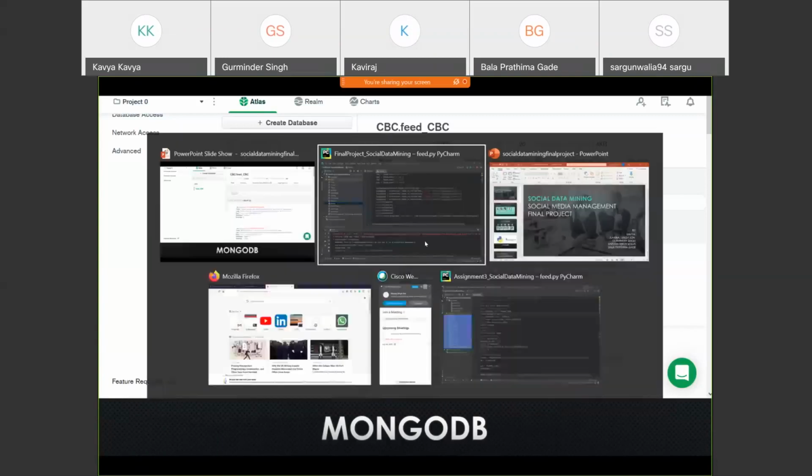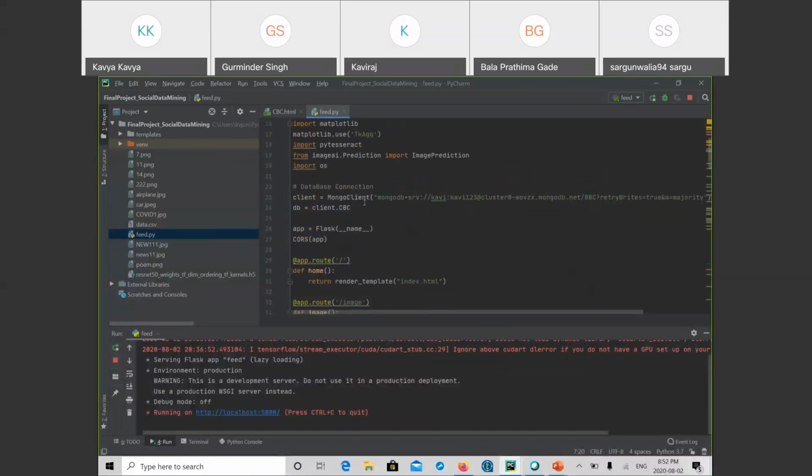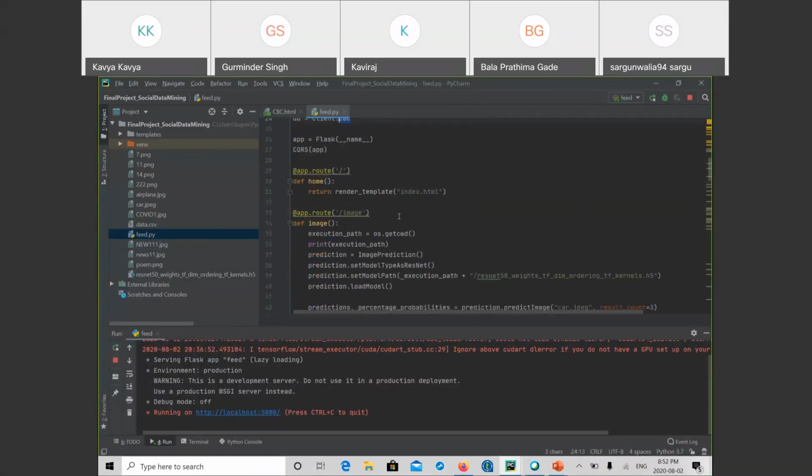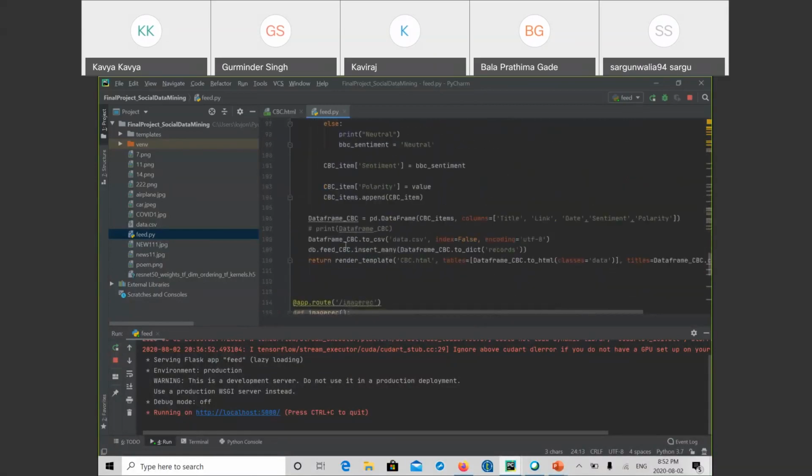Here we have created a database named CBC, which has a collection named feed CBC. In this code, we have used this CBC and created a connection, and here we have used a client name. Below this, we have used the insert many function with the collection name feed underscore CBC, and in insert many, we have entered the records.